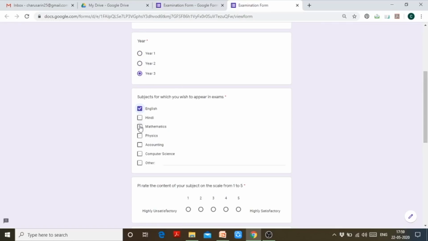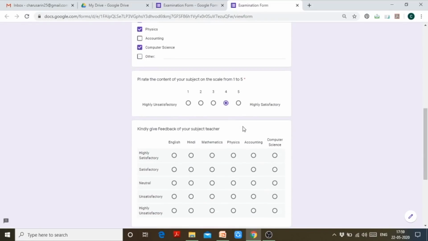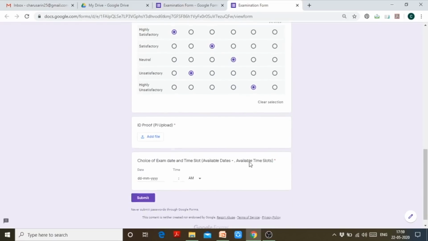Subjects that I wish to appear in exam, I can choose more than one. Rating I want to give, right? And feedback of your teacher for English, for mathematics, for say Hindi, for physics, for accounting. I can give whatever option I want to give, right? So in just one question, I have collected the feedback of various subjects.